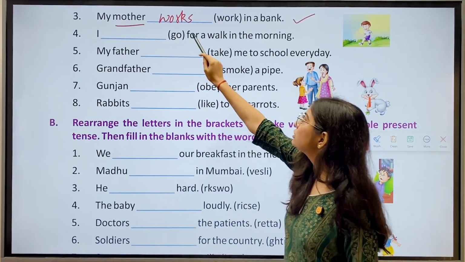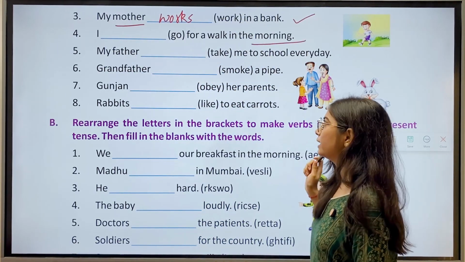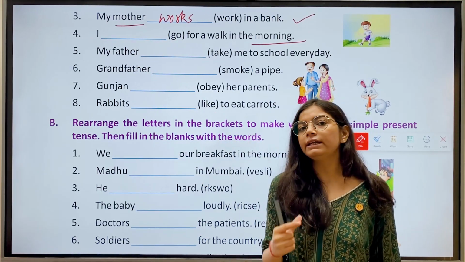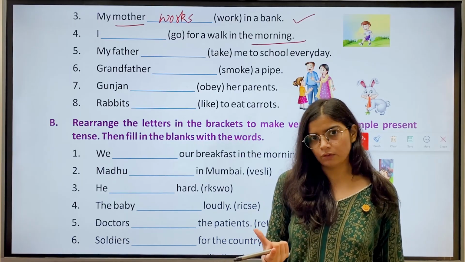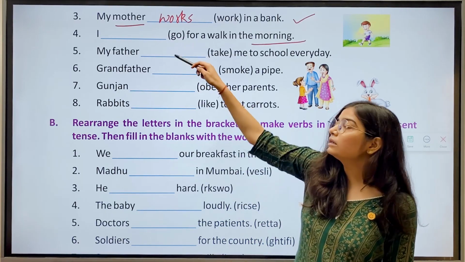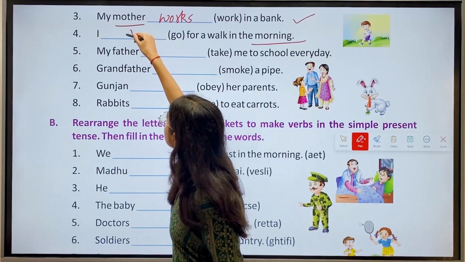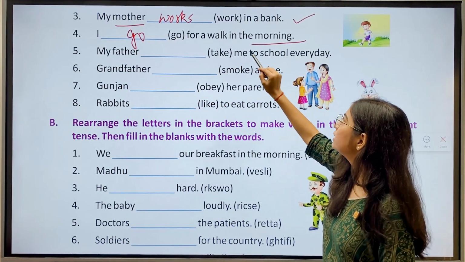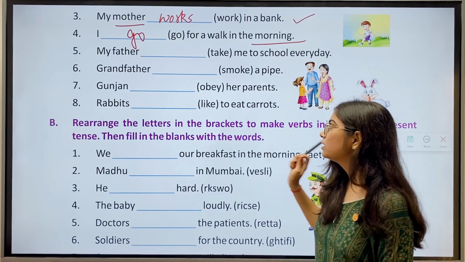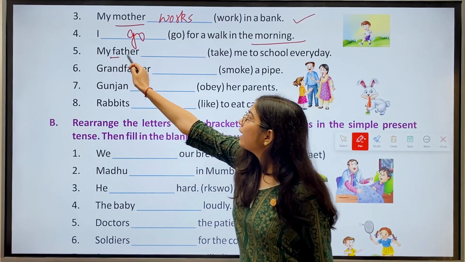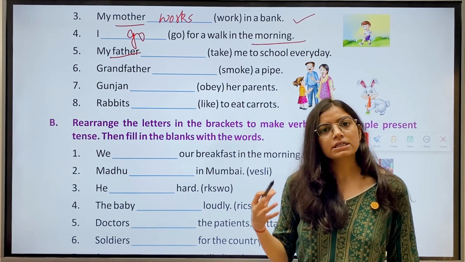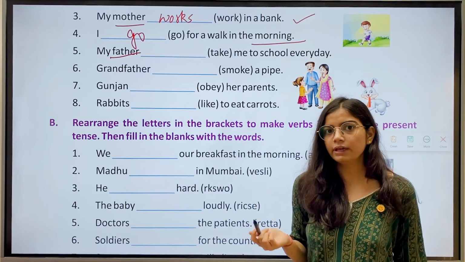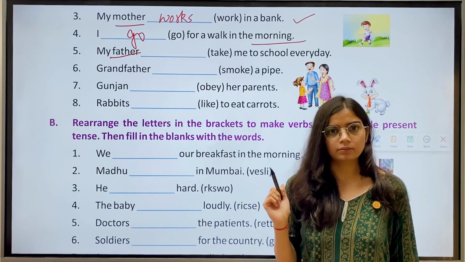Fourth, I dash go for a walk in the morning. Now, we have I. There is an exception for I. We treat I as a plural pronoun. So, we write here go. Then fifth, my father dash take me to school every day. Now, father is a singular noun. So, we'll use takes. We'll add S with the verb.